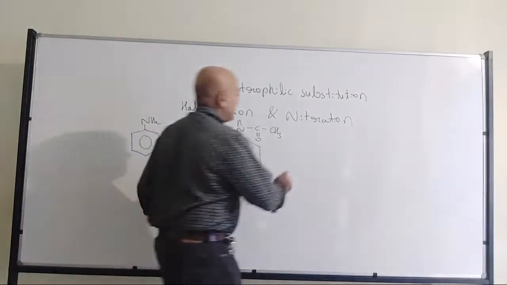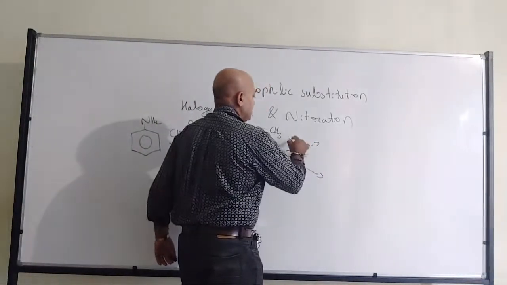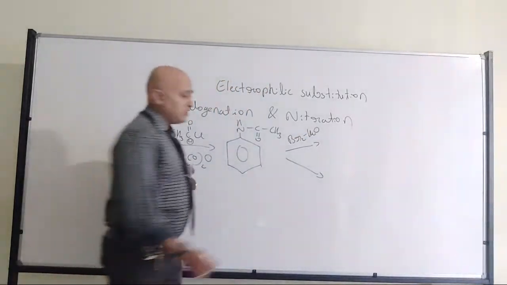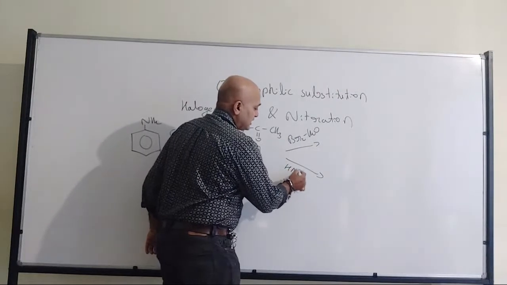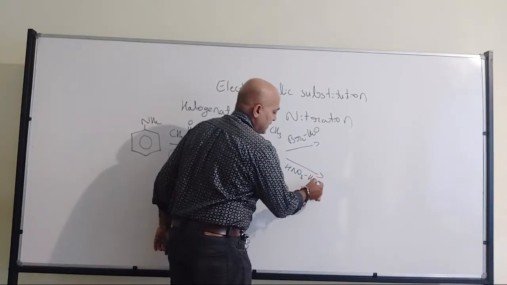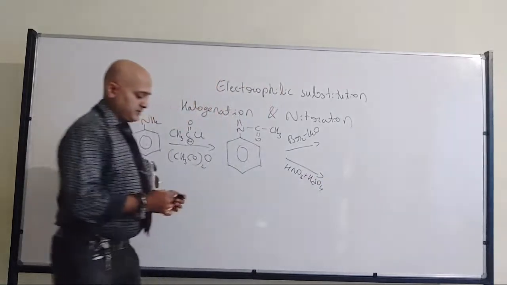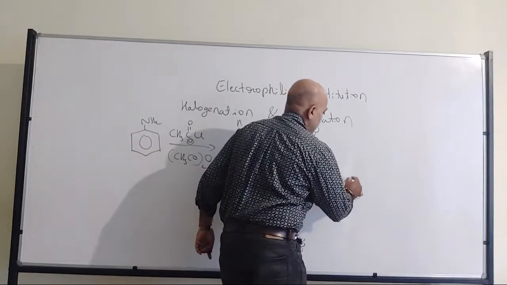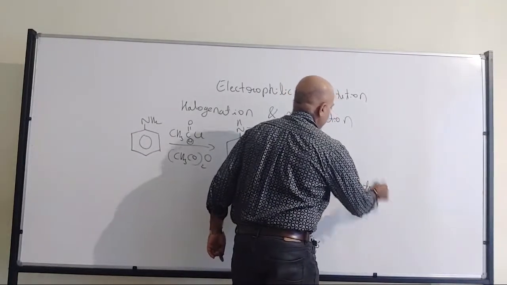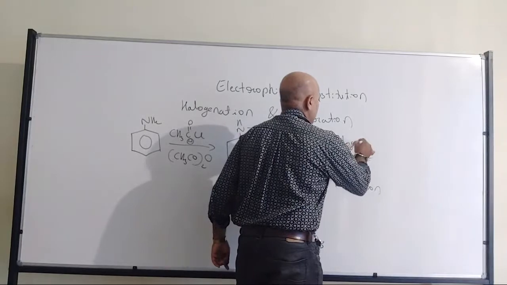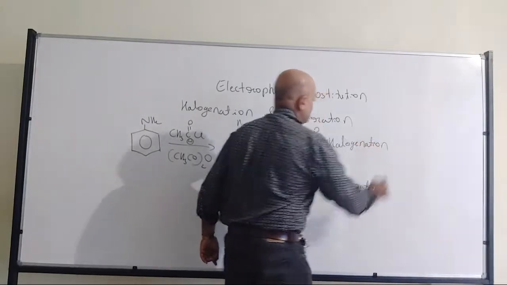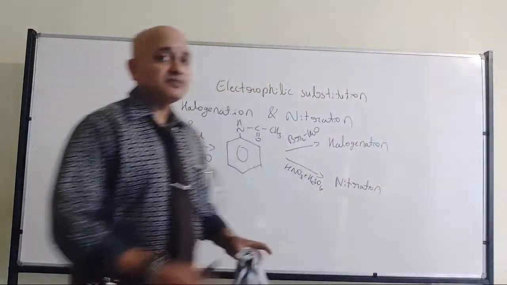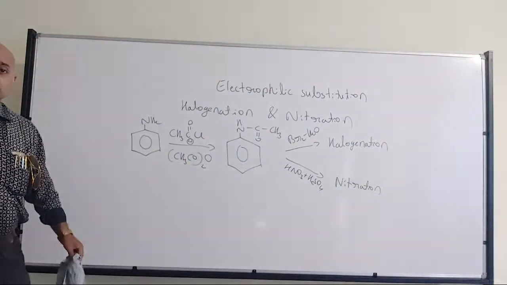Then it will go for halogenation or nitration. If I want to go for bromination, then I will use bromine water. And if I want to go for nitration, I will use the HNO3 and sulfuric acid combination. So that's where I have the nitration and that's where I have the halogenation. In both cases, the para-substituted product will be the major product. So that's where we are going to get the mono-substituted product.